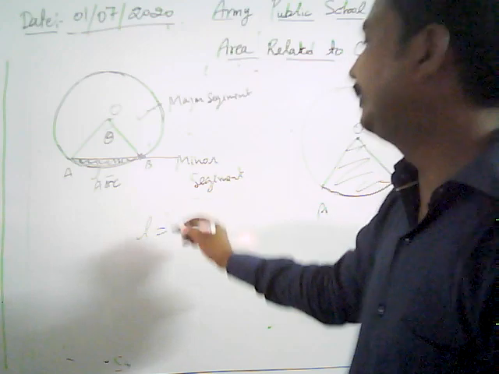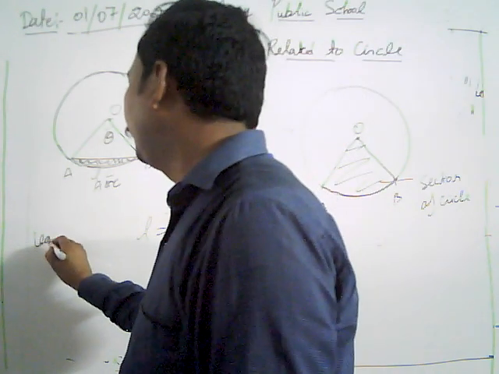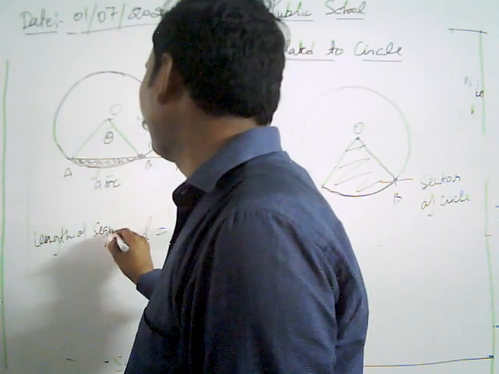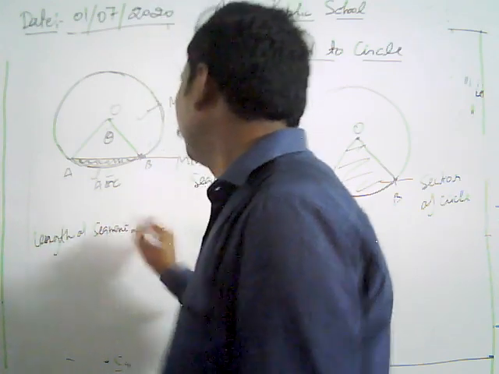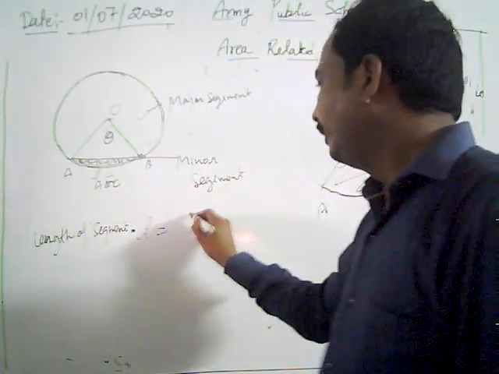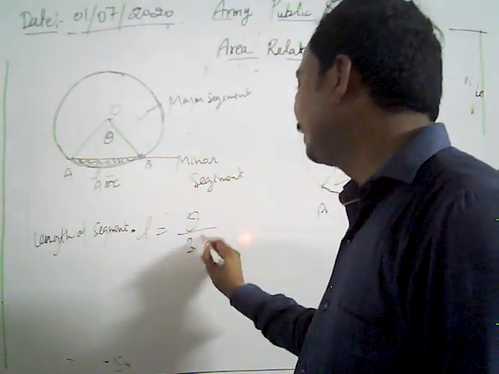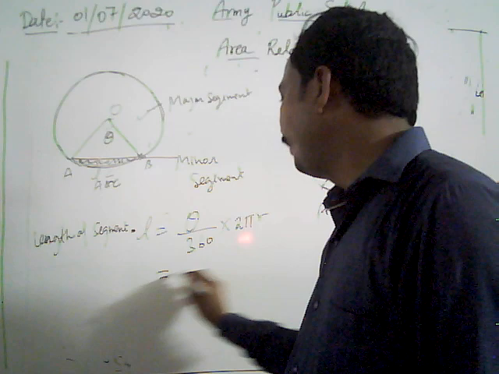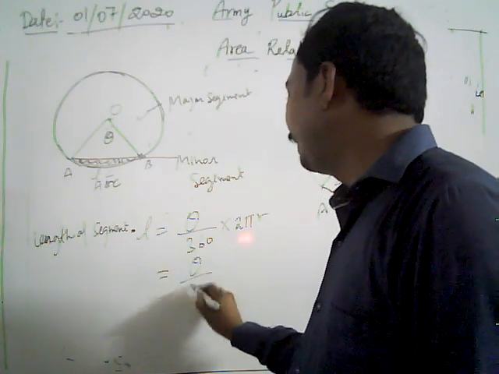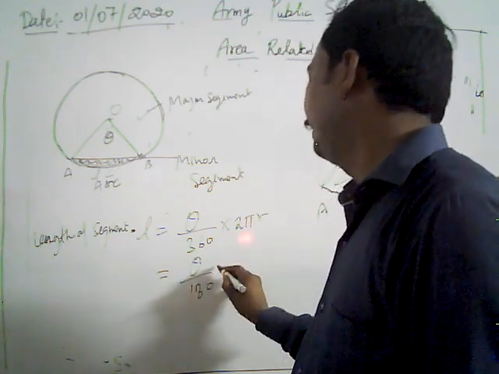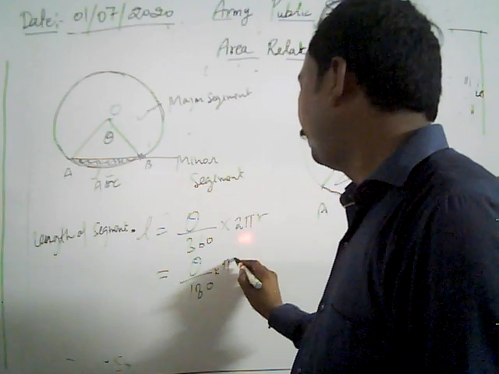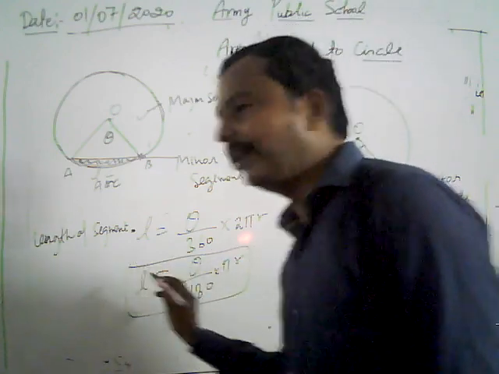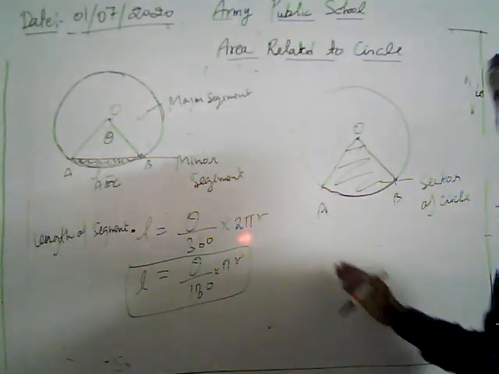To get the length, given by L, we use the formula theta upon 360 into 2 pi r. After solving, what do we get? Theta upon 180 into pi r. This is our first formula to find the length of an arc of the circle.